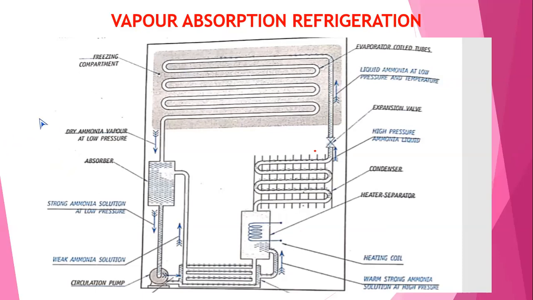For that reason, mark it very, very important. Among the two, vapor compression or vapor absorption refrigerator, one is a 100% guarantee. This is the last portion in module 3. Next class, I will start module 4.